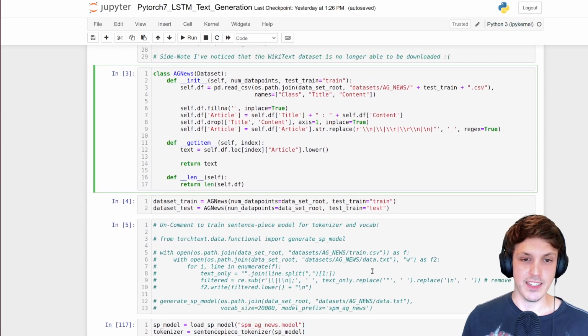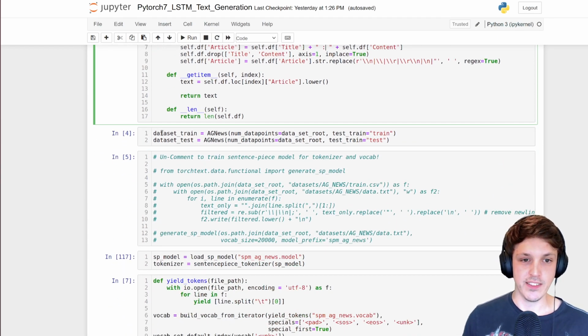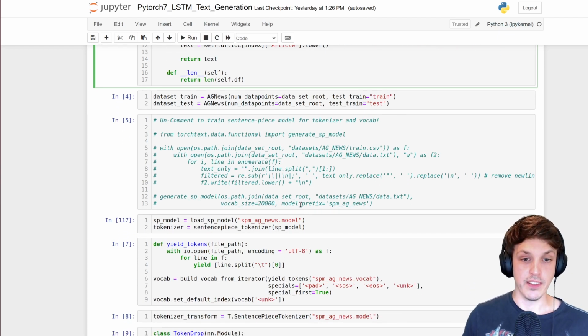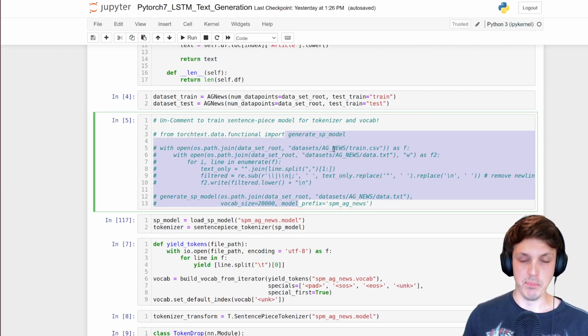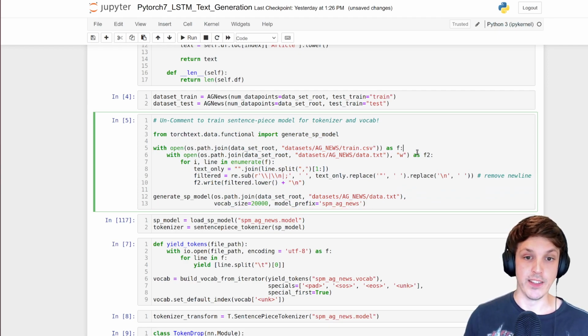So once we have that dataset class, we can create an instance of it for our training and testing. Now, the other thing we're doing differently is that we're not going to use that very basic word tokenizer. We're going to use something a bit more advanced. Remember, in the previous video, we used that basic PyTorch tokenizer, just separating the words or word-like objects where there were spaces.